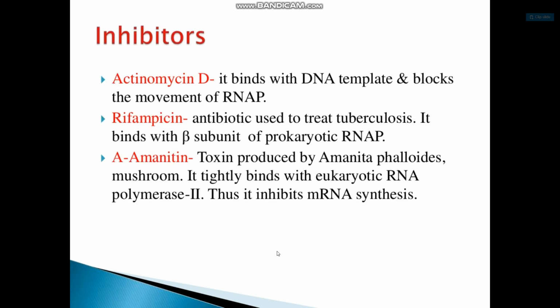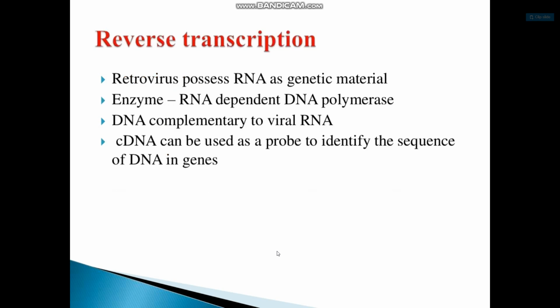Inhibitors: actinomycin D binds with the DNA template and blocks the movement of RNAP. Rifampicin, an antibiotic used to treat tuberculosis, binds with the beta subunit of prokaryotic RNAP. And amanitin, a toxin produced by the Amanita phalloides mushroom, binds tightly to eukaryotic RNA polymerase II. Thus, it inhibits messenger RNA synthesis.